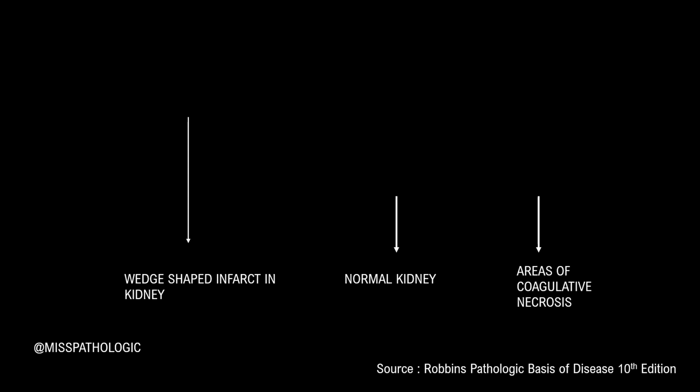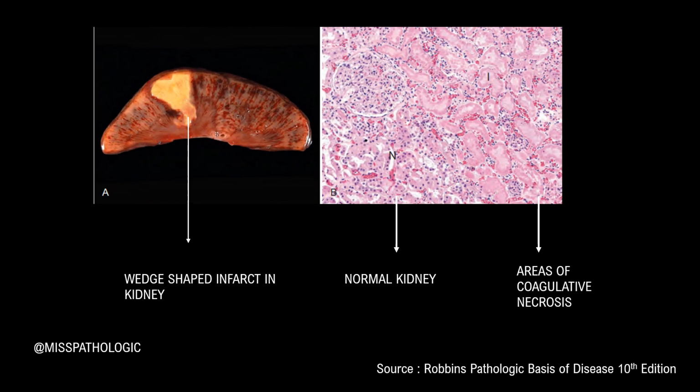So this is a picture that shows how coagulative necrosis occurs in a kidney. To your left you can see the gross picture of the kidney, which shows a wedge shaped infarct. To your right you can see the light microscopy picture of the kidney, and here you can clearly divide this light microscopy into two parts.